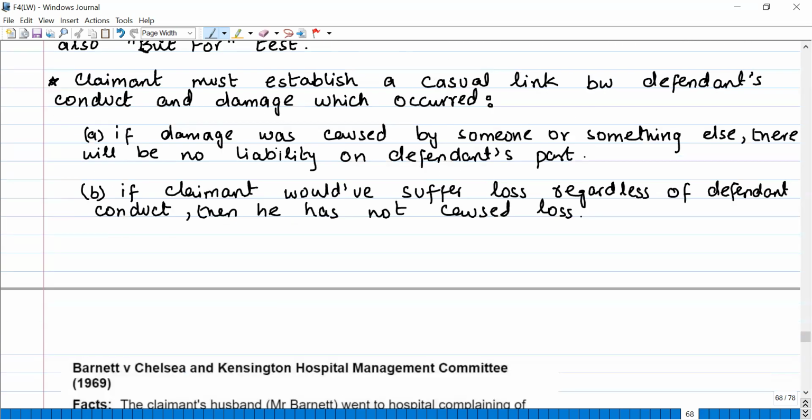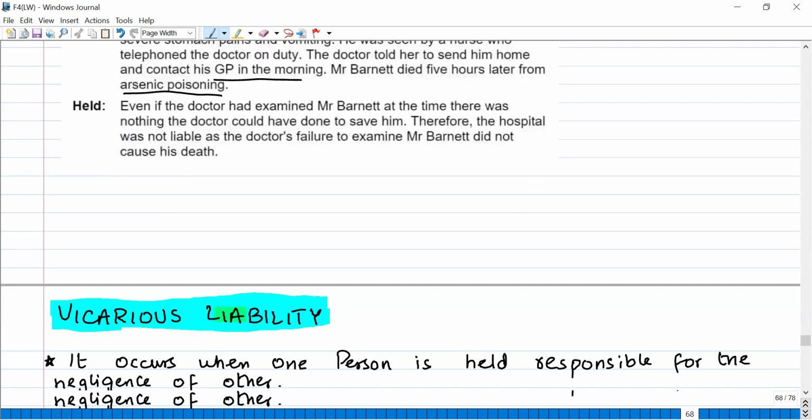Why? Because the claimant would have died regardless of the defendant's conduct. Regardless of the defendant's conduct, the defendant is not liable for that. So that is the causation test.